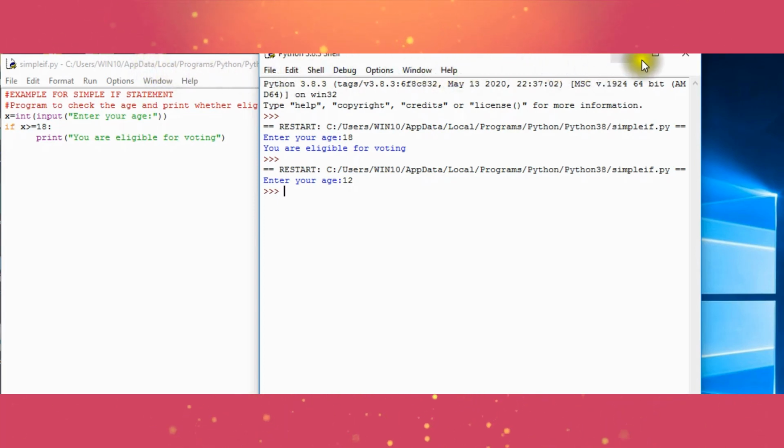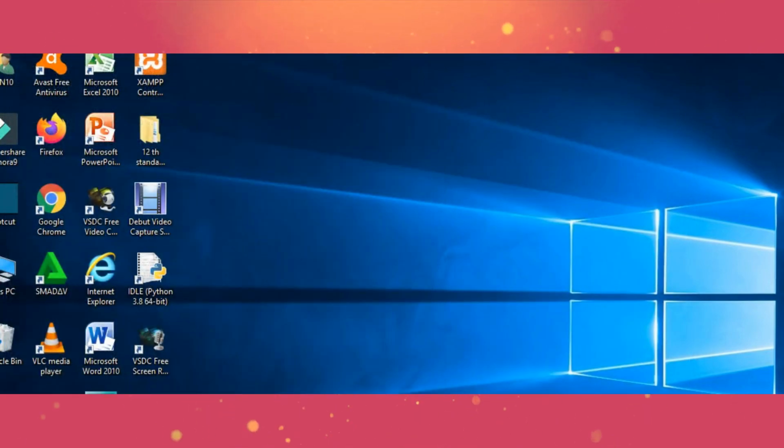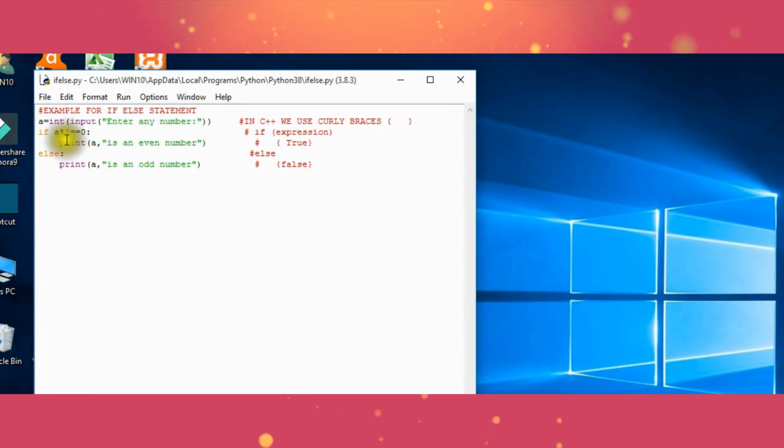Okay, then we go to if else. Here it is an example for if else. If else part executes the true statement and also the false statement. In C++, we use curly braces. If expression, true part in curly braces, else false part in curly braces. Okay, I am going to get one value, enter any number. If that is a, a modulus of 2 equal to 0.